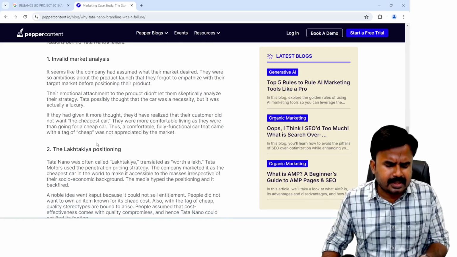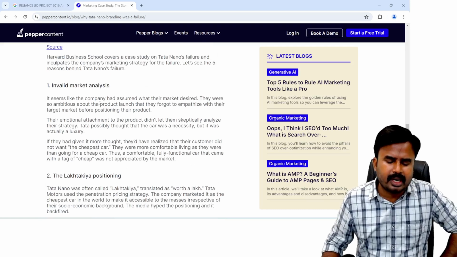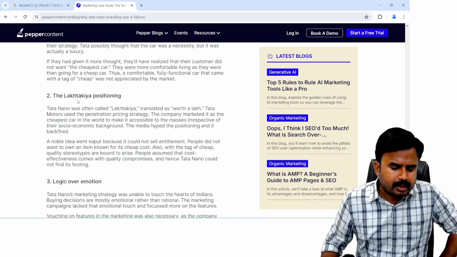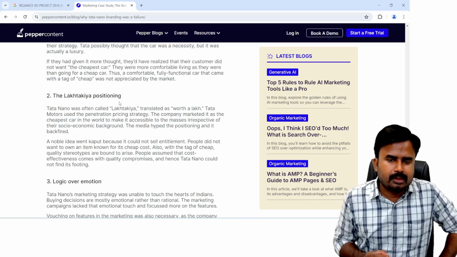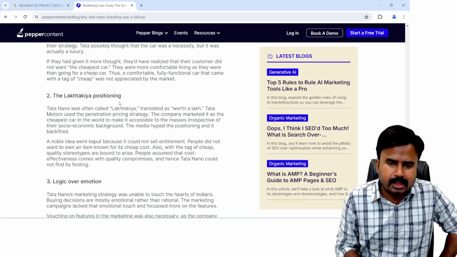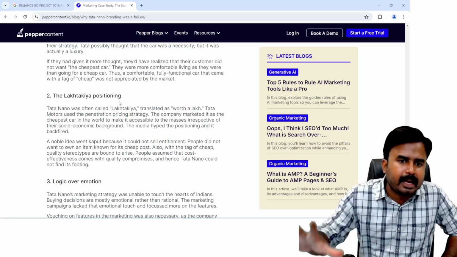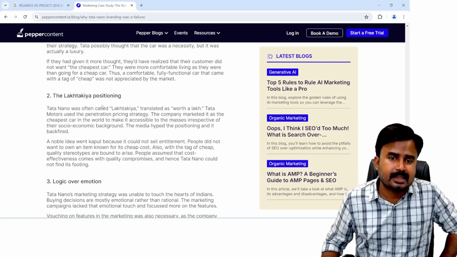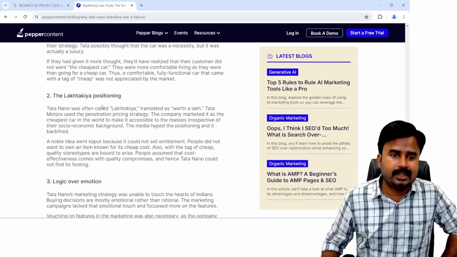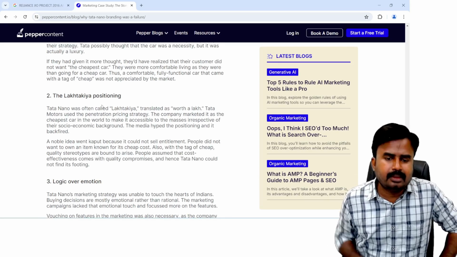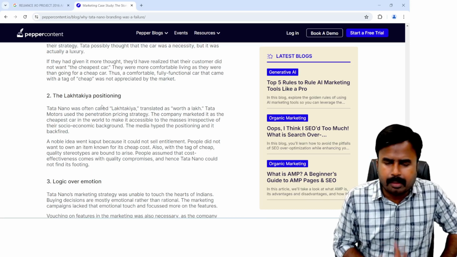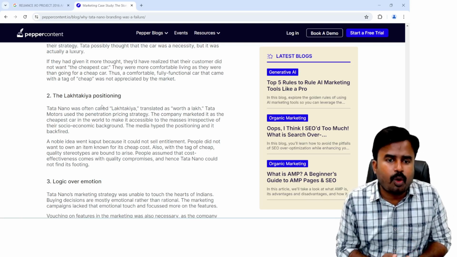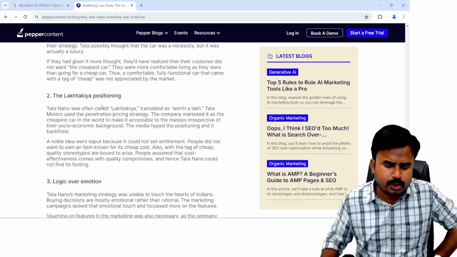There are so many reasons. See, invalid market analysis. They were not able to understand the market and the requirements of the market. And then the lakh-rupee positioning. See, with a 1 lakh rupees purchase price, the plan was to grab the entire market, but that was a big failure because of the cheapest price. People thought that they might need to compromise on quality, and because of that reason, people were not interested in buying this car. Lack of confidence in the quality of the product. So this is also one of the reasons.